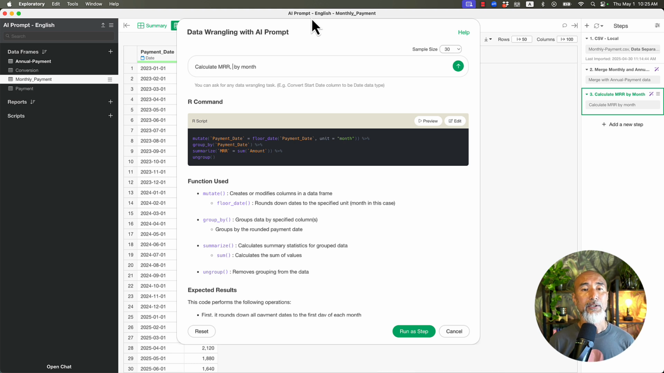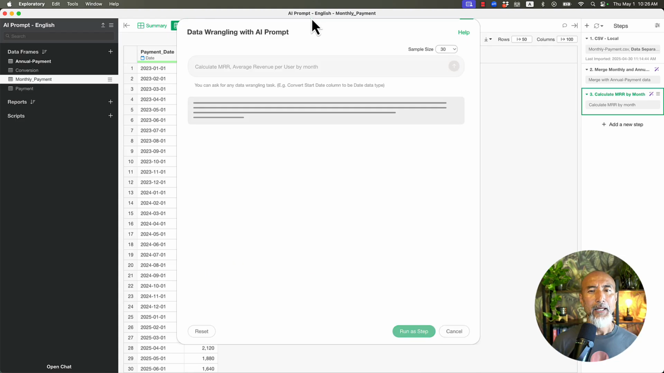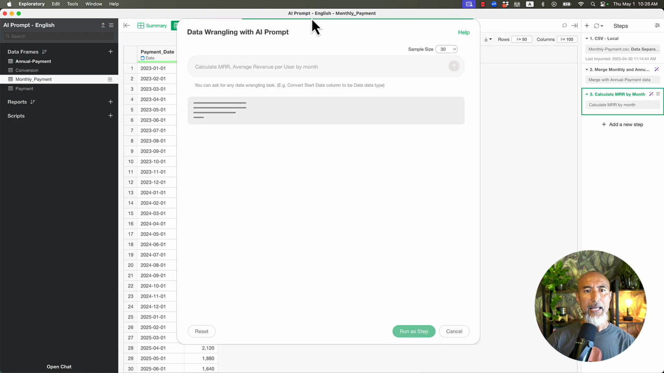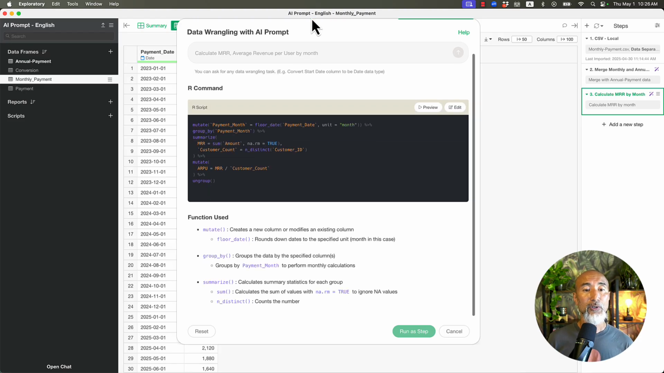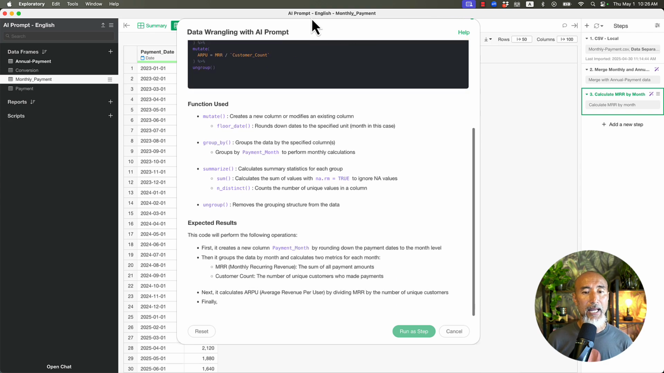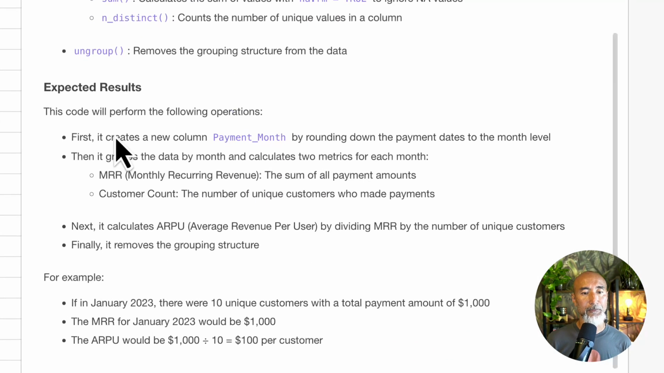Okay. So let's say average revenue per user or per customer, ARPU. I'm going to go with user, but you can type customer, or you can go with ARPU as well. Okay. So let's say I'm just going to go with that. In this case, now this AI is going to generate the script to calculate these two things together. Okay. So now let's see the expected result.